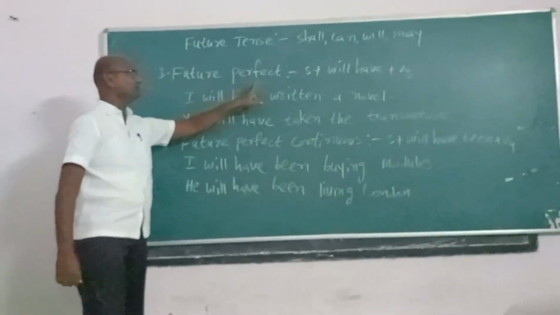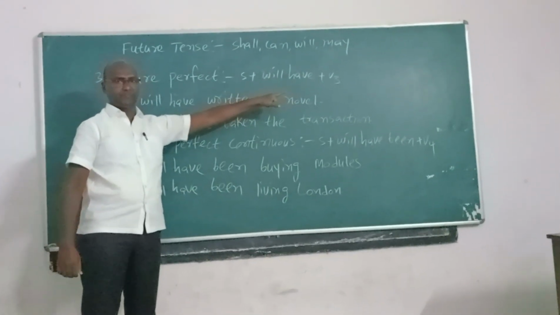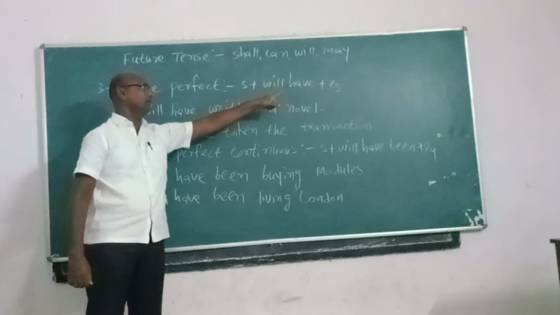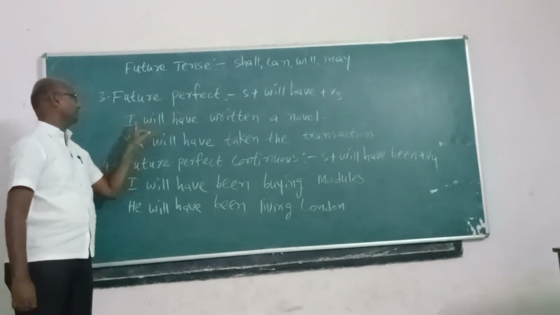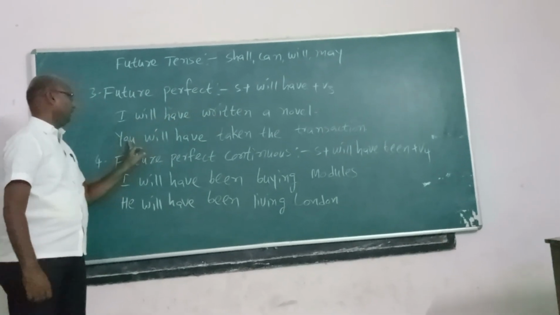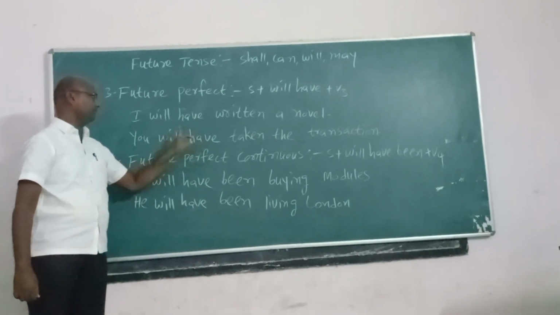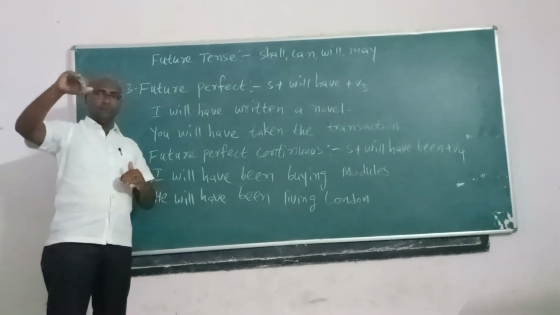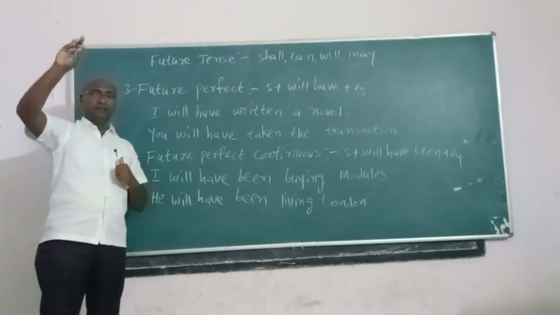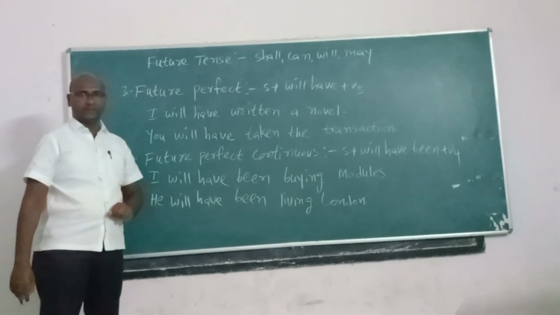Future perfect. The future perfect structure is subject plus will have plus V3. Will have is the helping verb and V3 is the main verb. I will have written a novel. You will have taken the transaction. Subject plus will have plus V3. In the future, actions that will definitely be completed go into the future perfect.